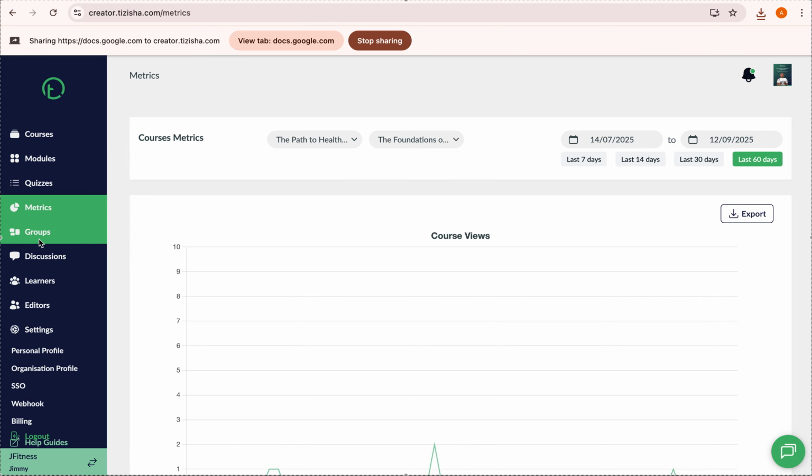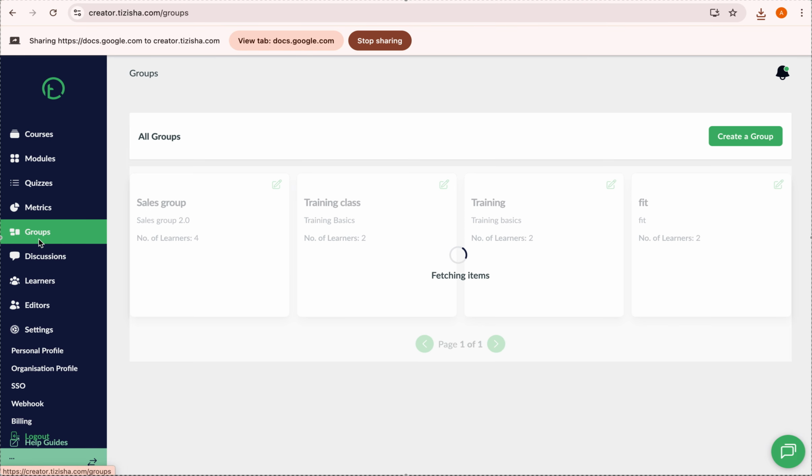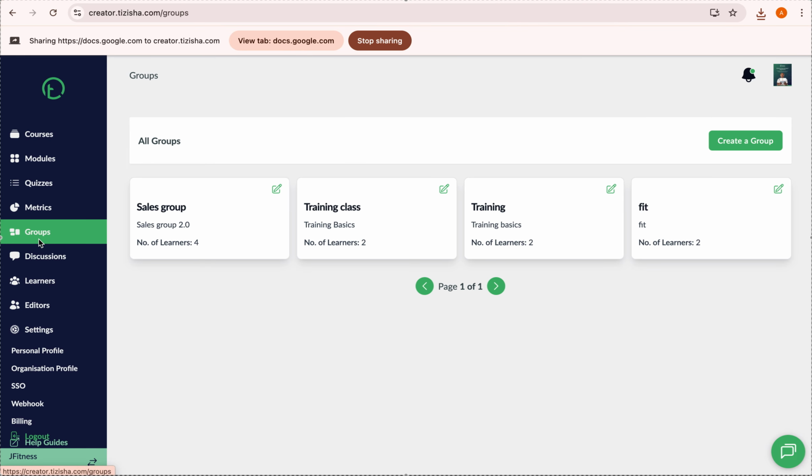So what you're going to do next is go to groups. Groups helps you group people, let's say you have a very large team. Maybe you're in the corporate space, you have people in HR, you have people in finance, and you have all these courses, right? So you have courses for the people in finance, and courses for people in HR, right? So you can create a group.